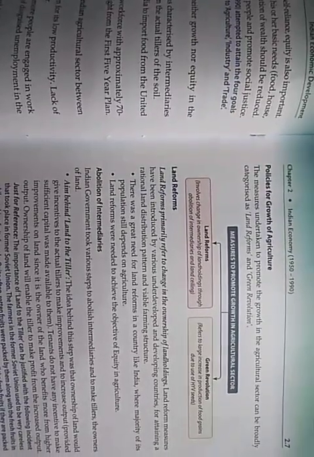So I told you that land reform policy is called institutional reform, and there is another reform called non-institutional reform, that is the green revolution. Land reform is institutional in the sense that it is related to land only, and the green revolution is not related to land, it is related to agricultural inputs. What are examples of agricultural inputs? HYV seeds, chemical fertilizers, chemical pesticides, irrigation facilities, and banking facilities to provide loans to rural areas or to the farmers.